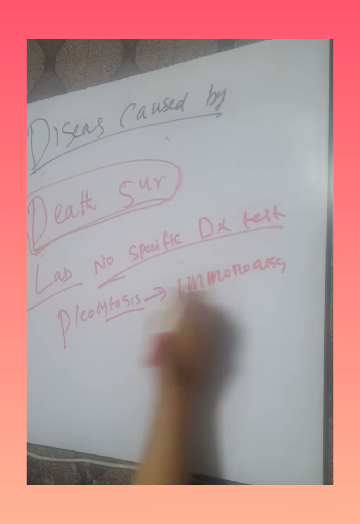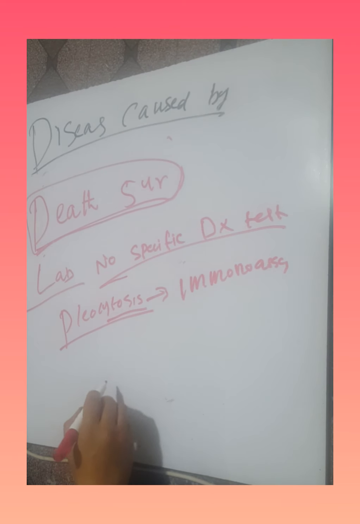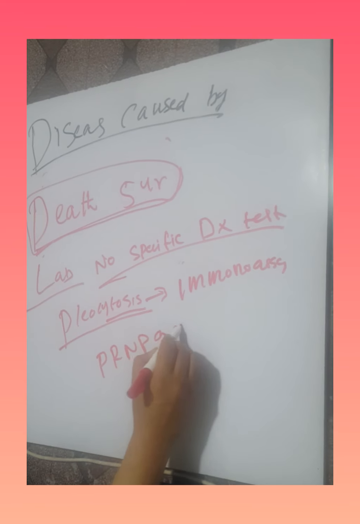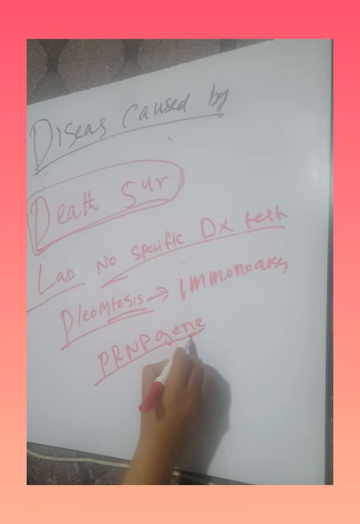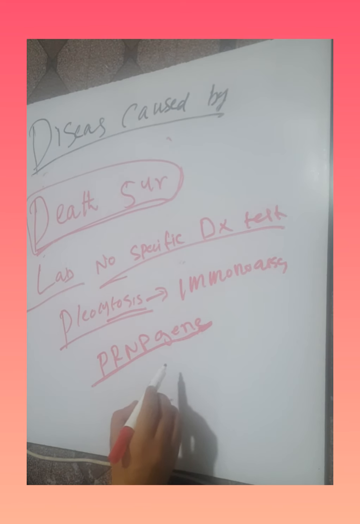We can also do genetic testing for PRNP gene mutation, because the age of onset of familial Creutzfeldt-Jakob disease is earlier, with an average age of 43 years.